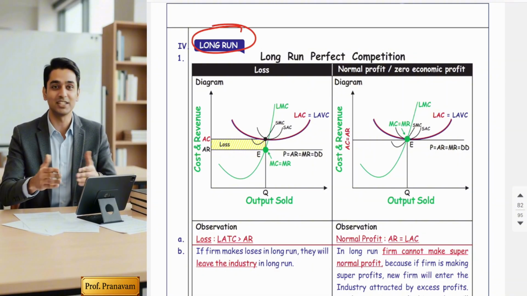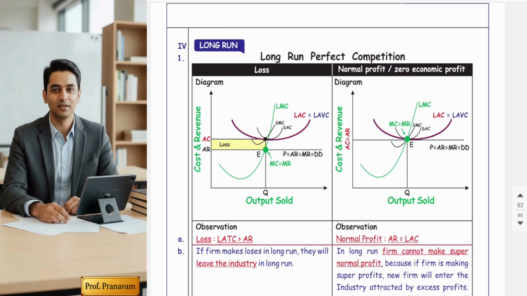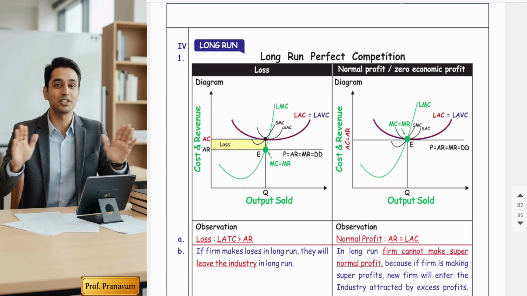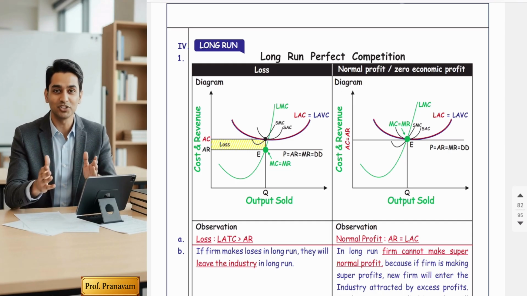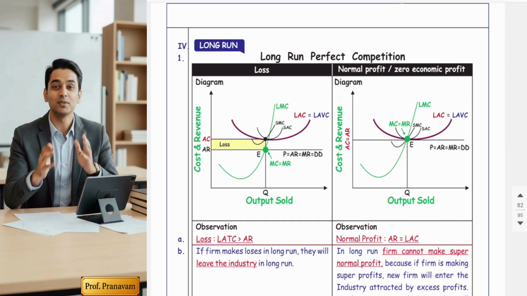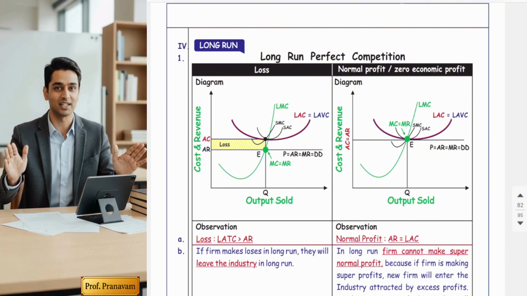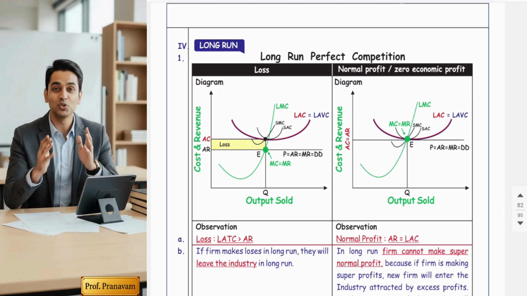Friends, the long run is actually easier than the short run. In fact, I can say the long run has been derived from the short run. What is the major difference between long run and short run? All diagrams are the same, guys, because the funda of profit and loss never changes. Formulas and everything are the same. The main difference is actually fixed cost.